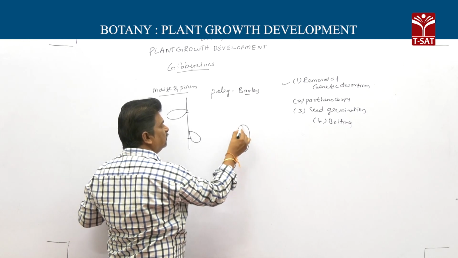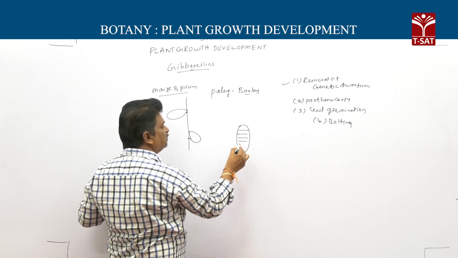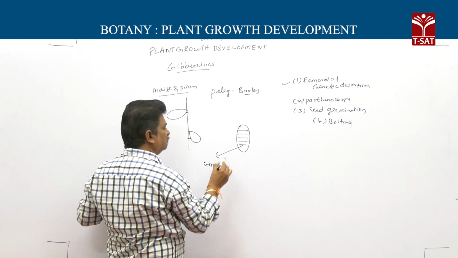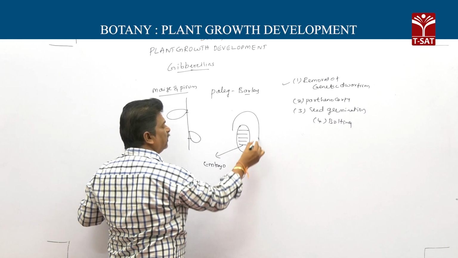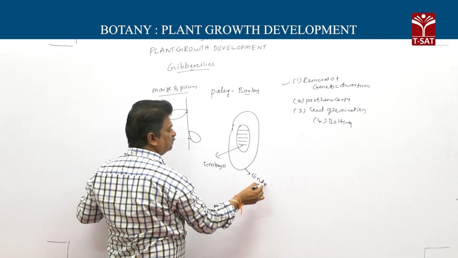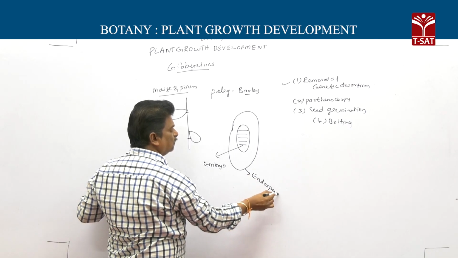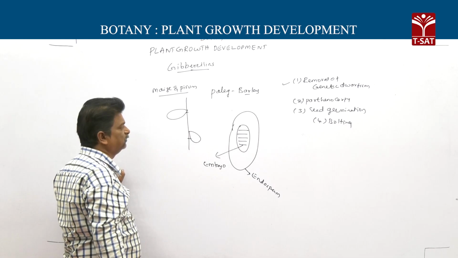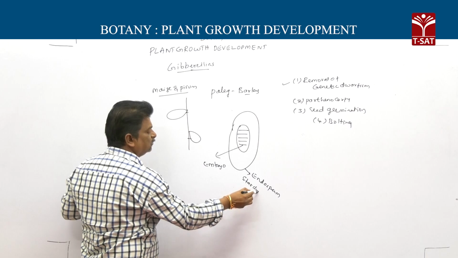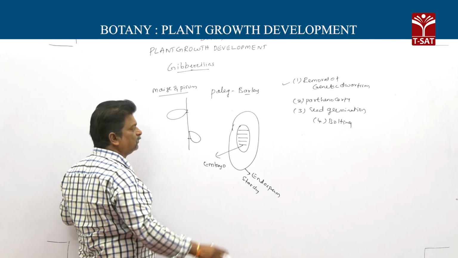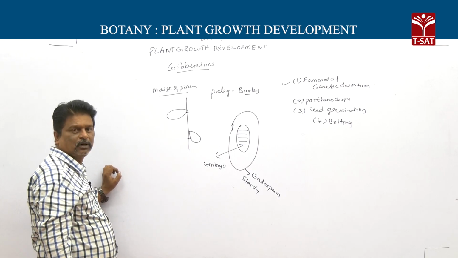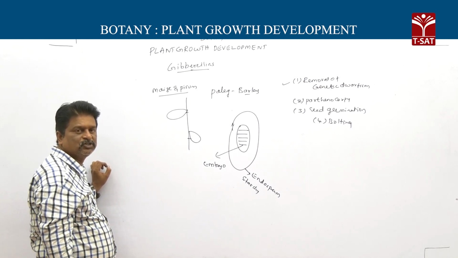In a barley seed, the embryo is surrounded by endosperm, but this endosperm is starchy, so the embryo can't absorb that starch.